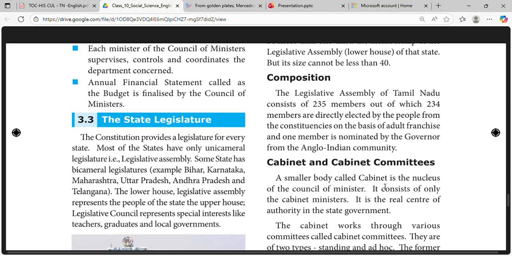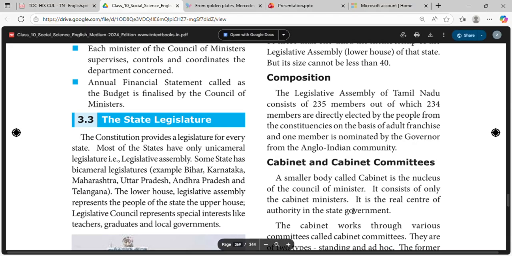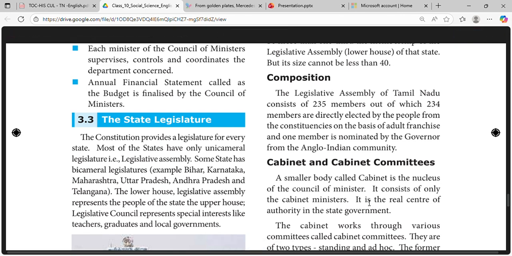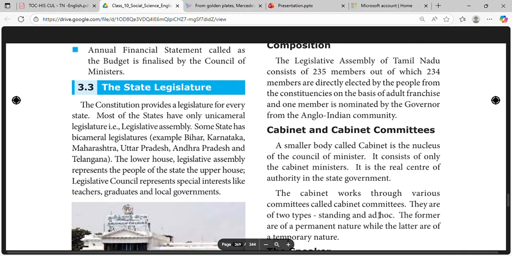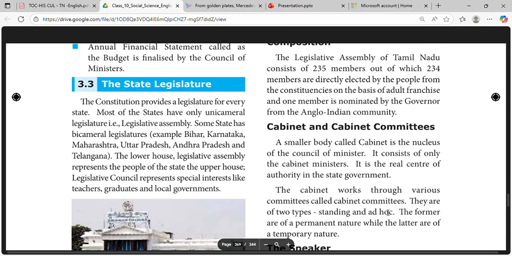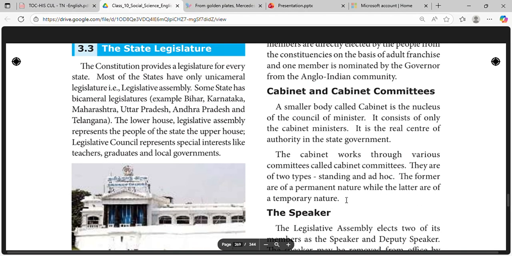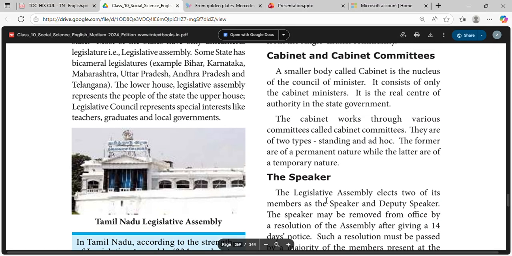A smaller body called the cabinet is the nucleus of the Council of Ministers. It consists of only the cabinet ministers. It is the real center of authority in the state government. The cabinet works through various committees. Like all cabinet committees, there are two types: standing and ad hoc. The former, standing, is of permanent nature, while the latter is of temporary nature.